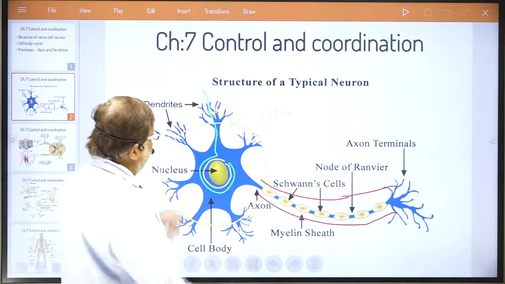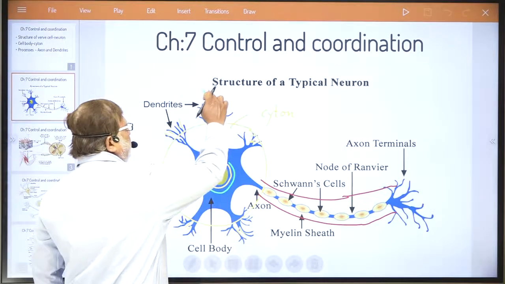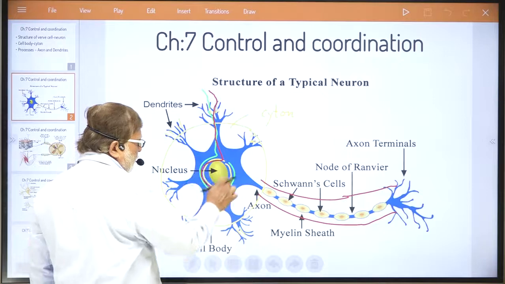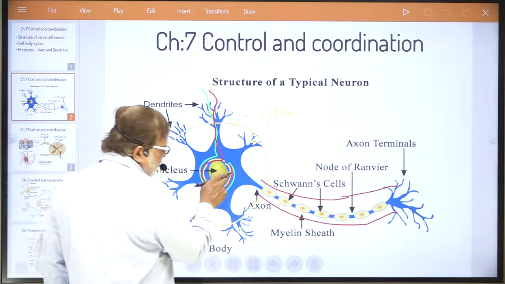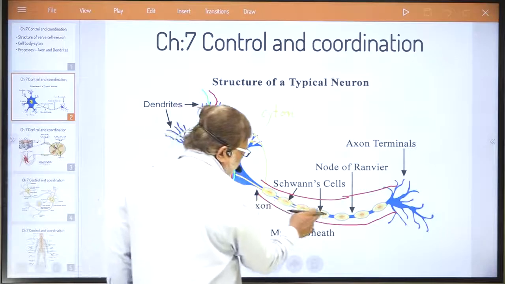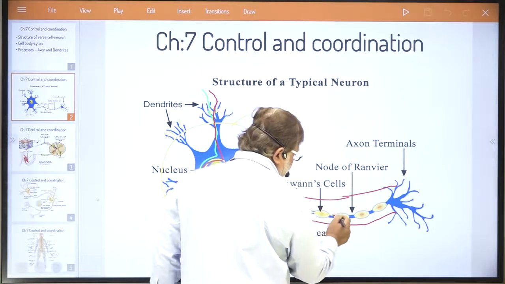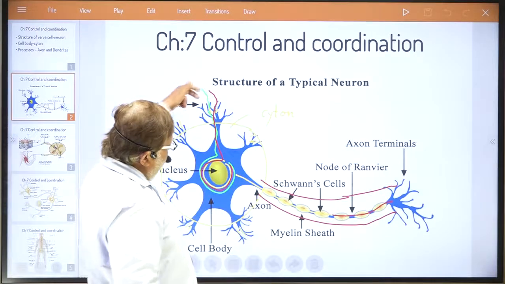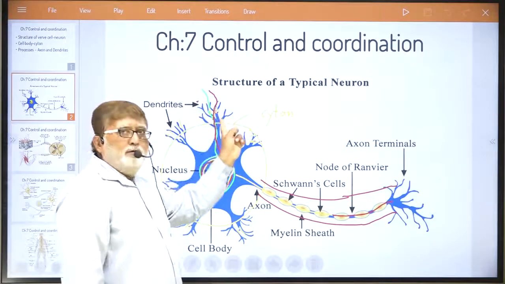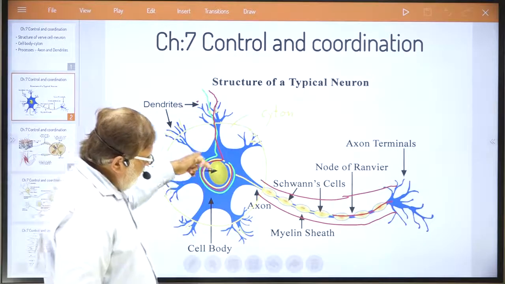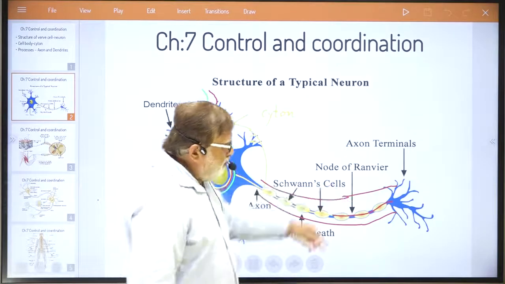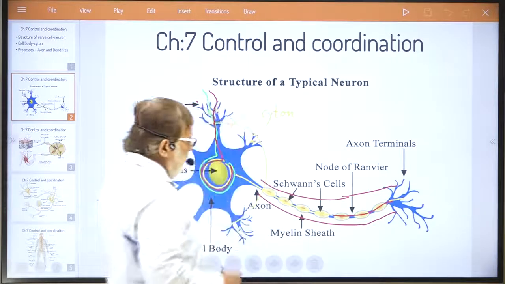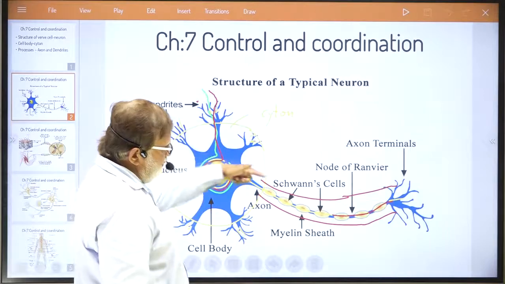The process is: any electric signal will be received by the dendrites, travel through the dendrites and reach the nucleus, that is the cyton or cell body. Then from there it goes to the axon. This way it goes on traveling, dear students. Understood? This is how it travels. The electric message enters the dendrite, then the cyton or cell body, travels through the axon, and now what happens here? Suppose the electric signal has come here, meaning the transfer of electric impulse has taken place.